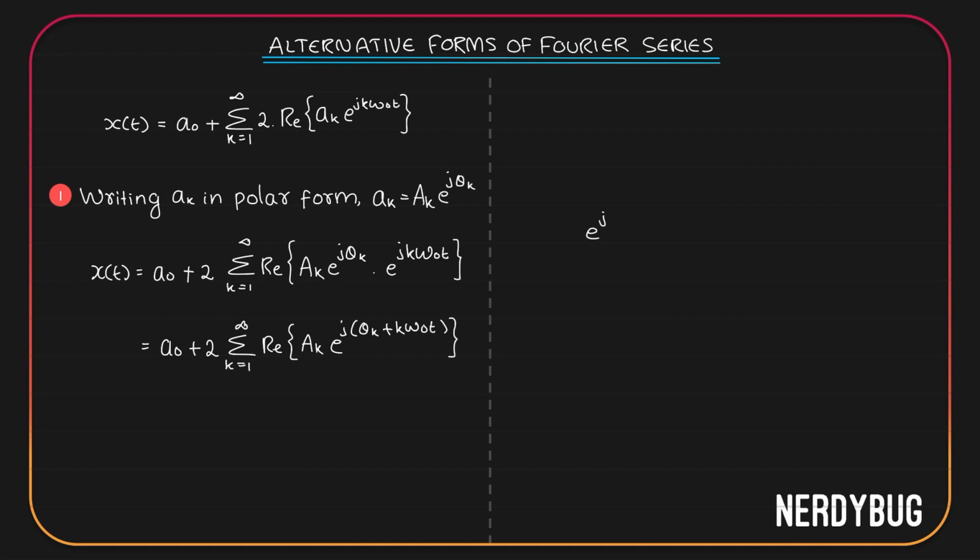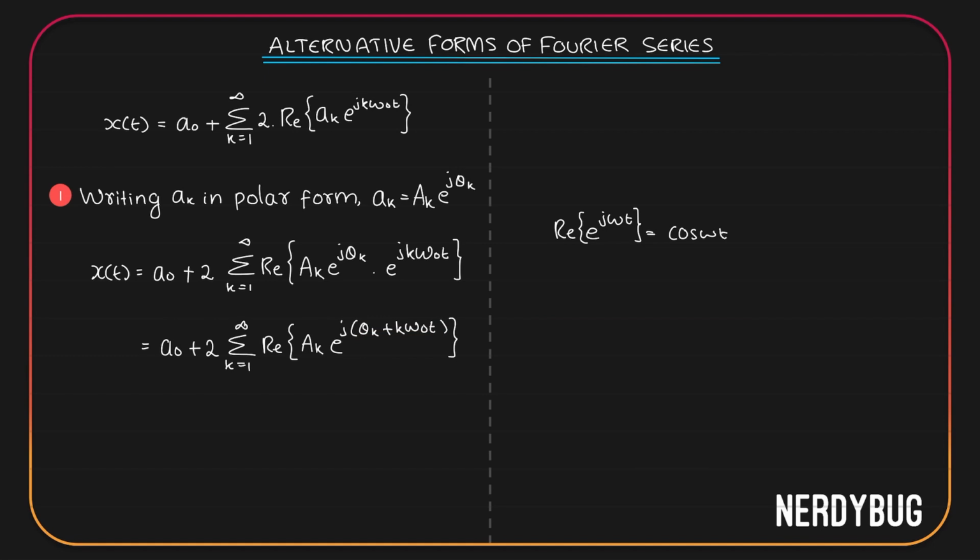Again, what is e raised to j omega t? According to Euler's formula, it is cos omega t plus j sine omega t. Then what is real part of e raised to j omega t? It is simply cos omega t. Here what we want is a real part of Ak multiplied by e raised to j theta k plus k omega naught t.